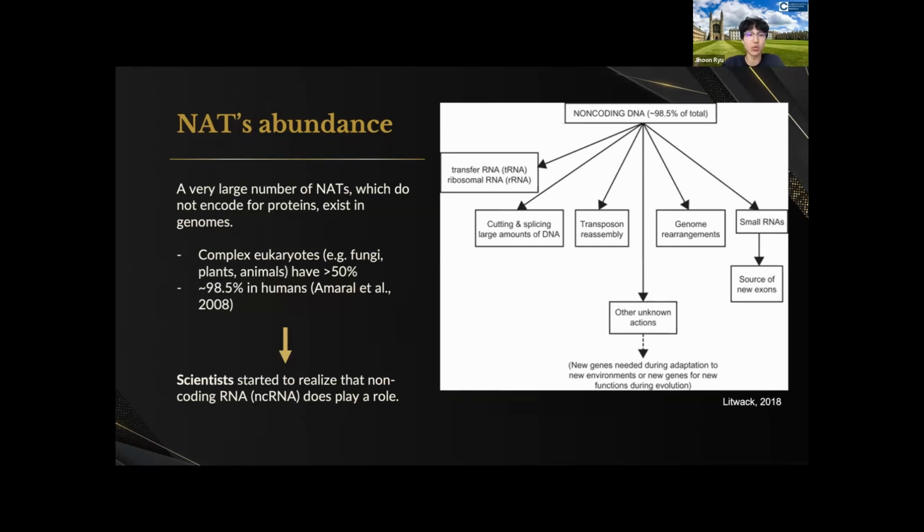That was what made the question very weird, because if there are a lot, then why would they not code for proteins? And to delve deeper into the statistics, complex eukaryotes such as fungi, plants, and animals have more than 50% NATs, and nearly 99% in the human genome have NATs. And scientists started to realize that non-coding RNA or NATs does play a role.